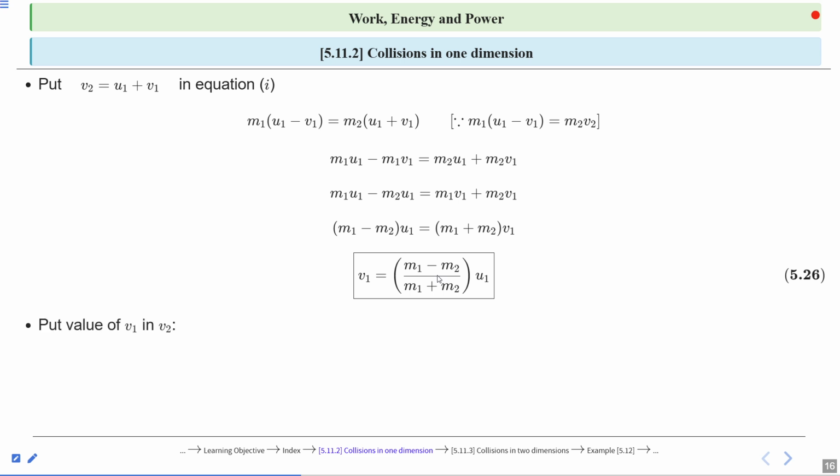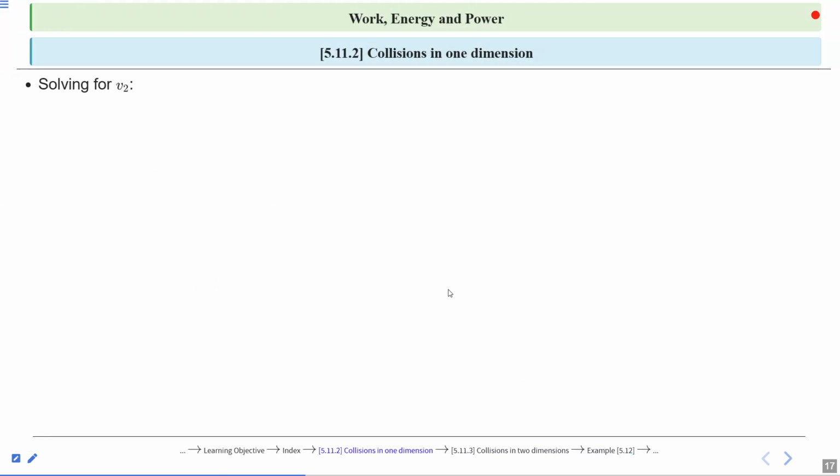Now put the value of v1 in v2 here. So it will be v2 is equal to u1 plus (m1 minus m2) divided by (m1 plus m2) into u1, where we know v2 is equal to what? u1 plus v1. So all these terms are only mathematical terms. So now we will solve for v2. So v2 is equal to u1 into [1 plus (m1 minus m2) divided by (m1 plus m2)].